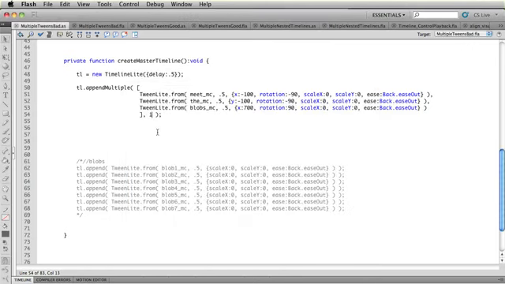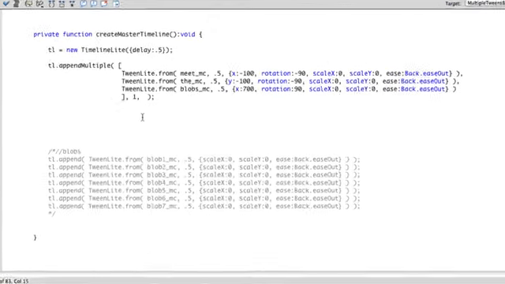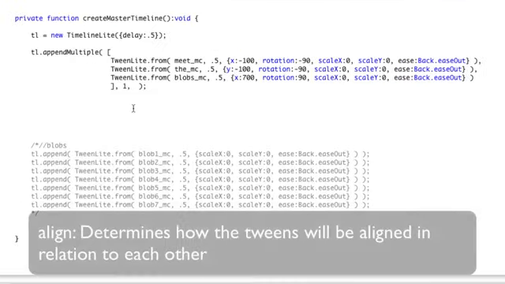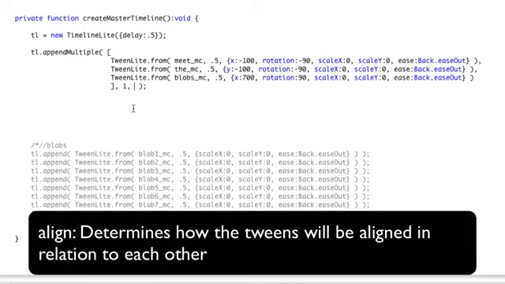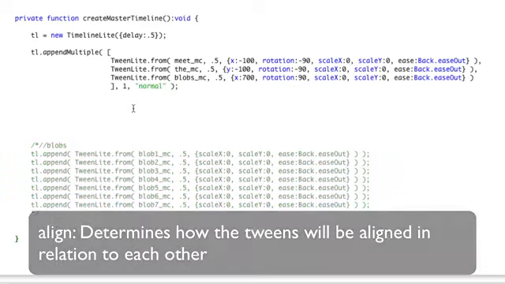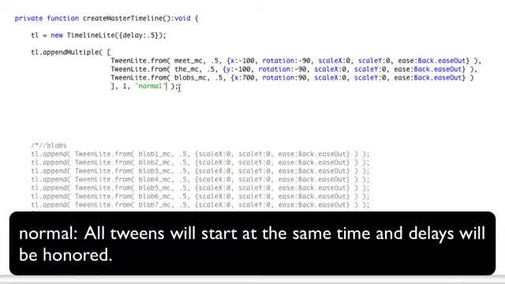Now the next parameter is the one that's really going to dictate the spacing in between each tween. And this is called the align parameter. And that's why I built that tween align visualizer, so that we can see how all 3 align modes work. But right now we're using the default align mode, which is normal. And that means that all the tweens are going to start at the same time.